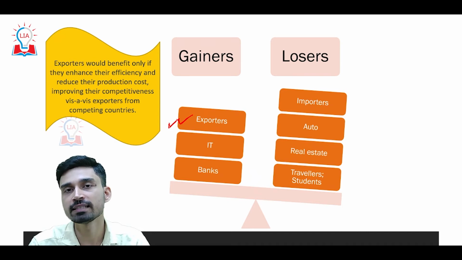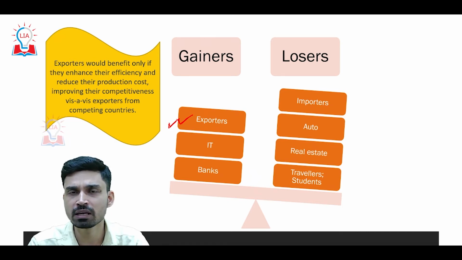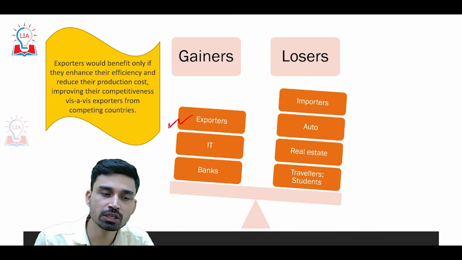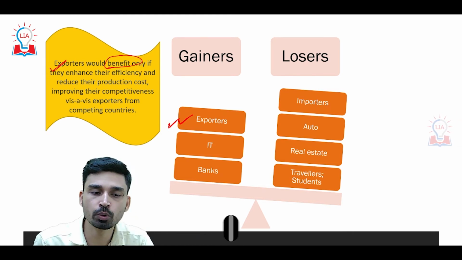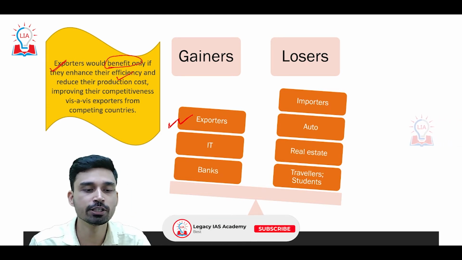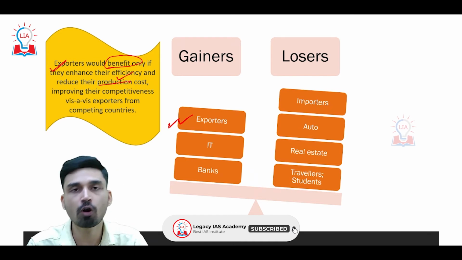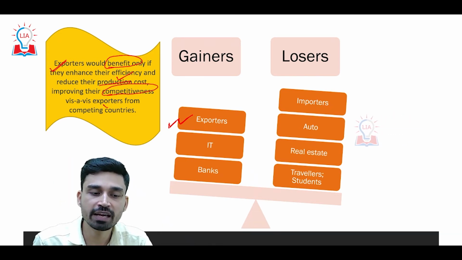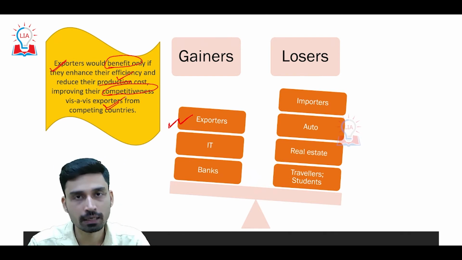It is extended to other countries as well, for example Southeast Asian countries and Turkey. That is why exporters will not benefit immensely just from the downfall of the rupee; to gain benefit, they have to enhance their efficiency and reduce their production cost, and by doing so they can improve their competitiveness vis-a-vis exporters from other competing countries.